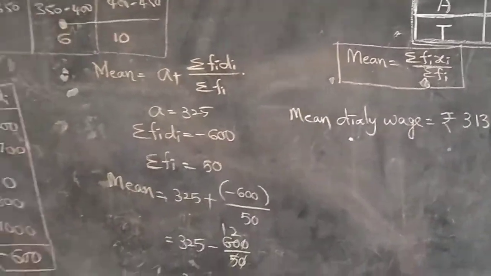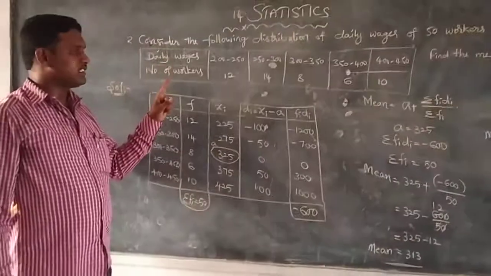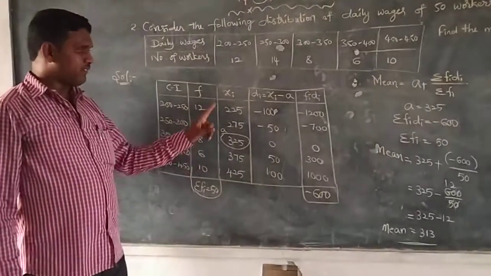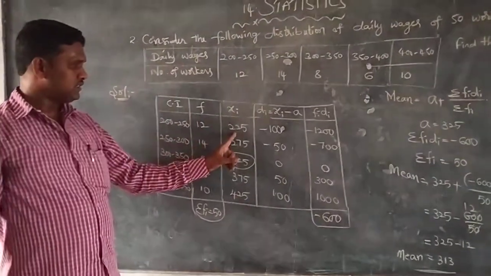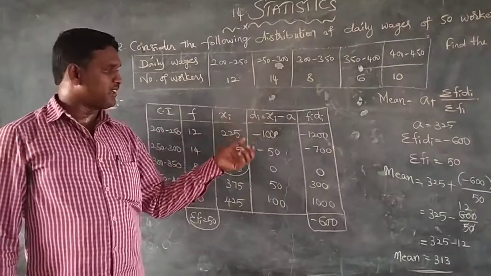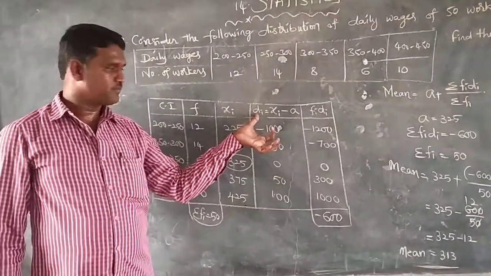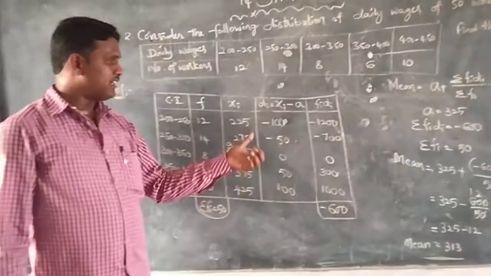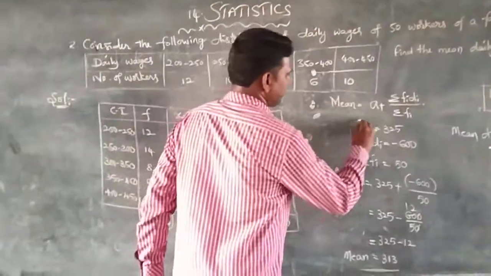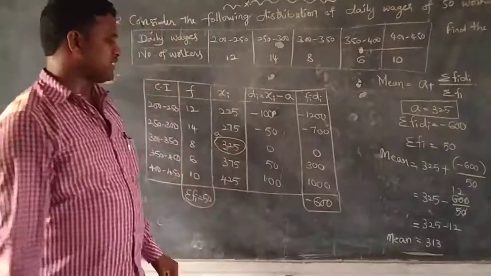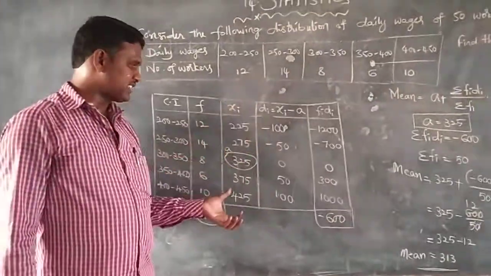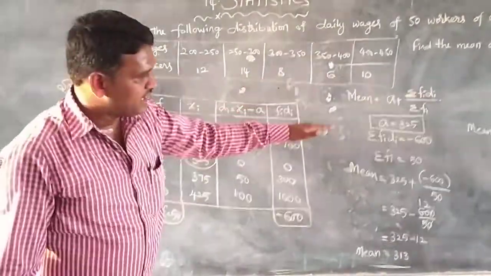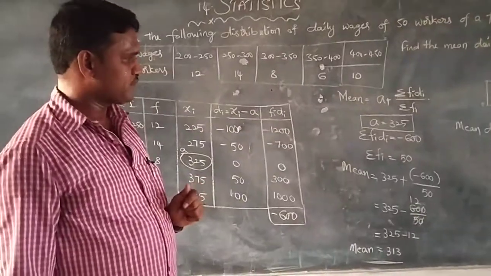Once again, let me explain this. Daily wages and number of workers are given. We took them as class intervals and frequencies. We found class marks, xi, the mid values. In this assumed mean method, we need to take deviations. From each and every x value, we need to subtract one value, which is called the assumed mean, a. With this, we can simplify a little easier than the direct method. Okay, have you understood?